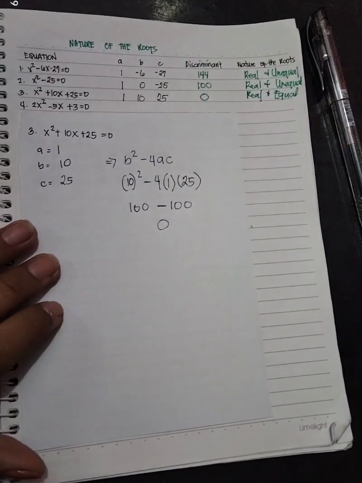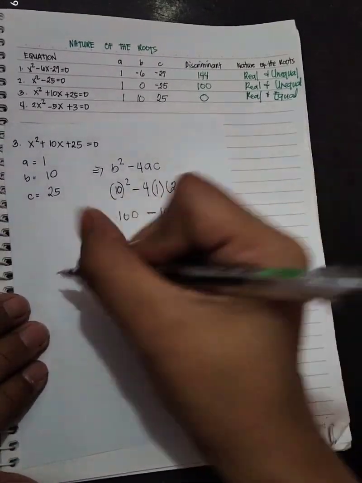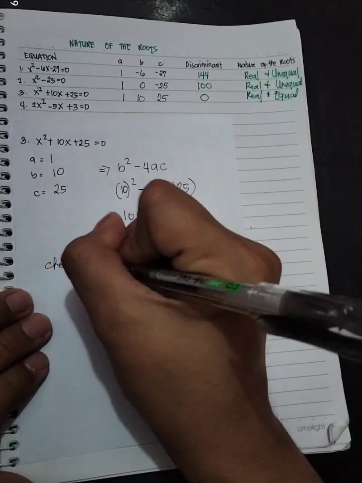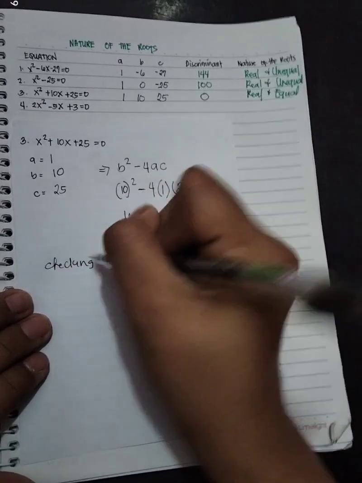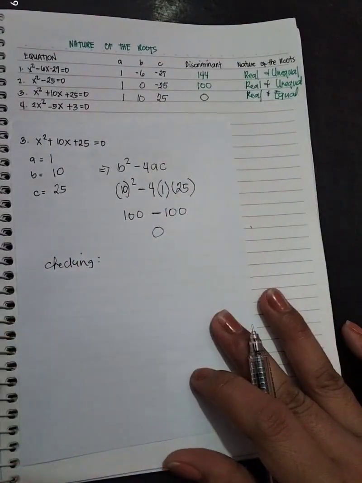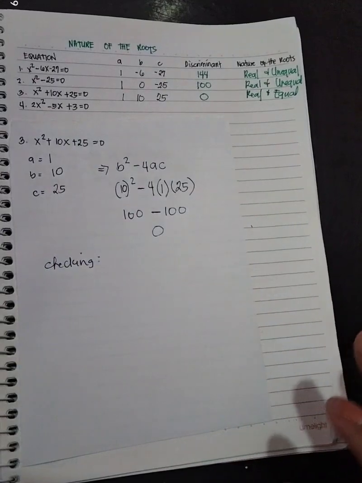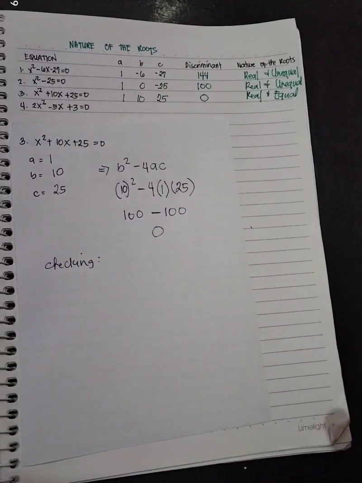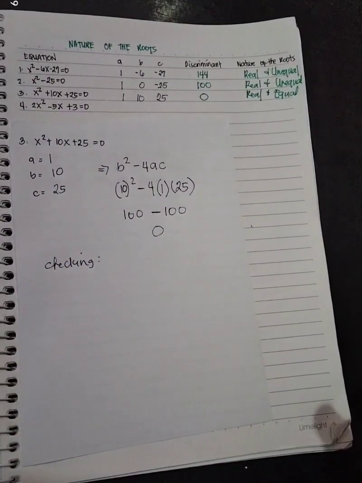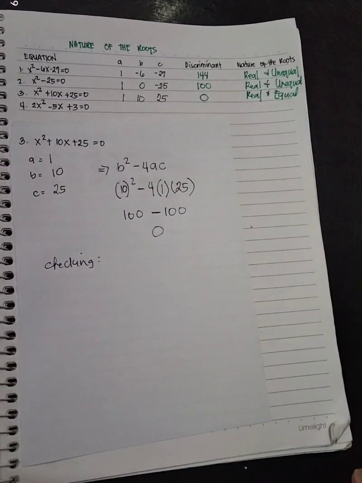So, let's try to check using factoring. Okay? May equation kasi na pwedeng gamitin ang factoring pero hindi pwedeng gamitin ang extracting square root. Meron namang hindi siya pwedeng factoring, hindi siya pwedeng extracting square root, pwede siya sa quadratic formula.